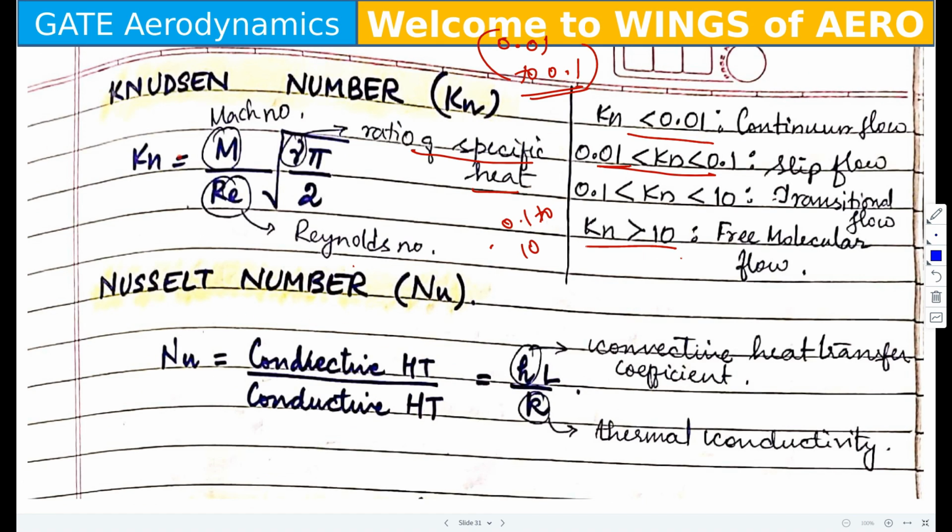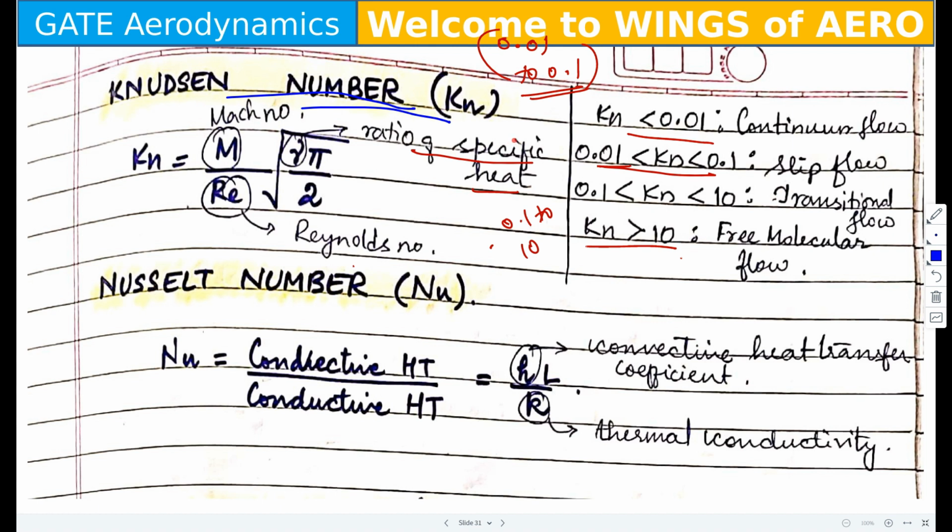Okay, another important one, but here numerically they don't have any model law. Apart from that, to understand the nature of the flow, this is a very important one, the Knudsen number, denoted by K suffix n.